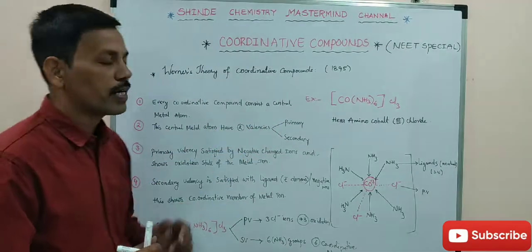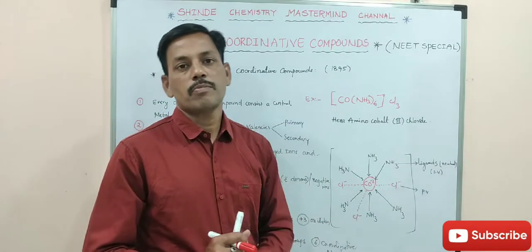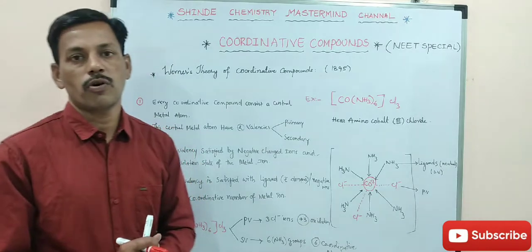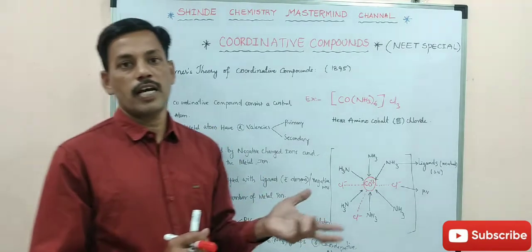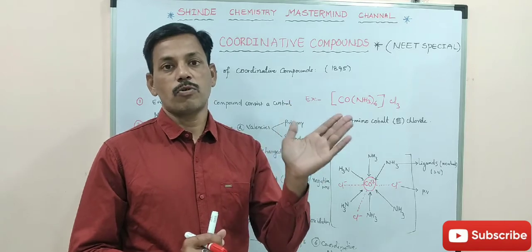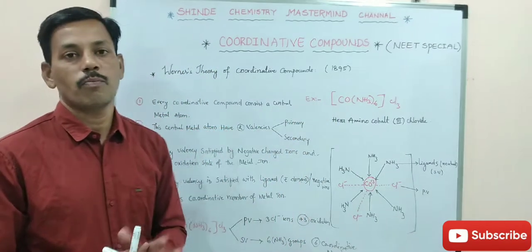This central metal atom has two types of valencies. What do you mean by valencies? In valence bond theory, we generally know that the outermost electrons, the outermost orbitals, participate in bonding.